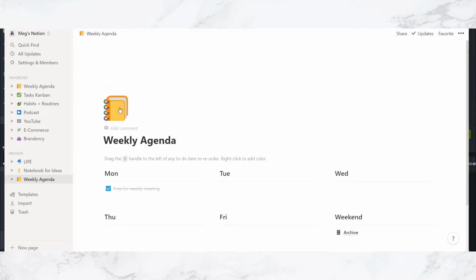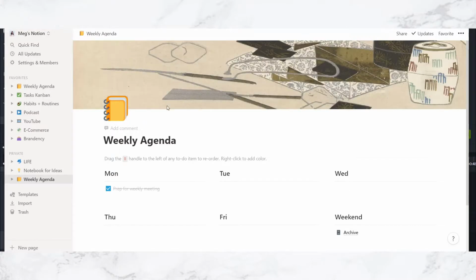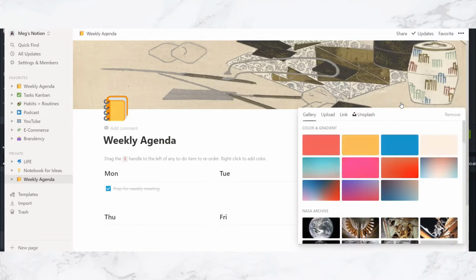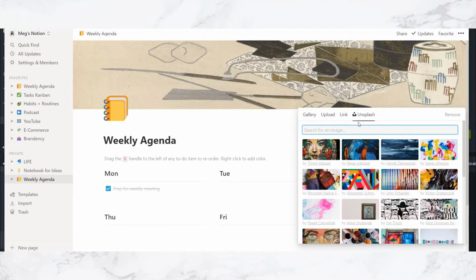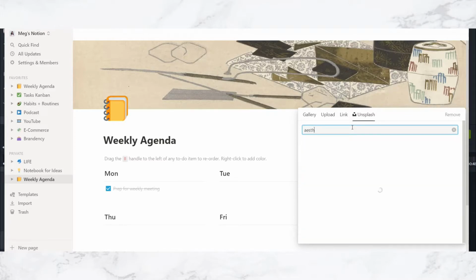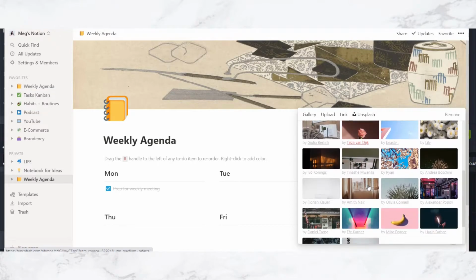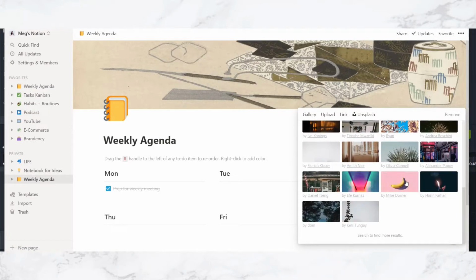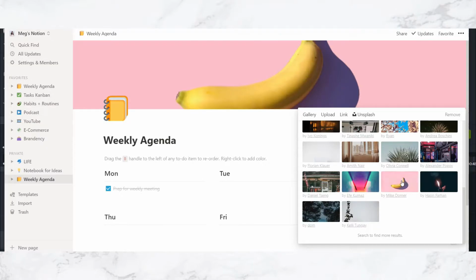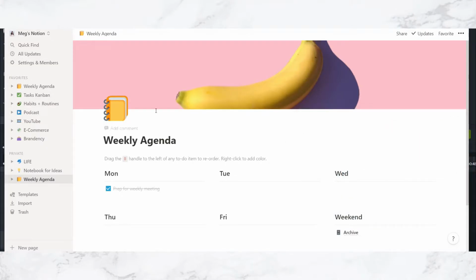Right under the big emoji here, you click add cover, and then let's create a cover that represents a good mood. And the great thing is you don't even have to be a photographer. You don't need to upload your own photos, of course. You can use Unsplash to use the photos that they already have on stock, and most of them are already gorgeous. So let's say I want to have my days be aesthetic, right? So let's type in aesthetic and see what comes up. This is beautiful. I think this banana puts me in a good mood because bananas are cool. So let's put a banana here, but of course, up to your personal preference.